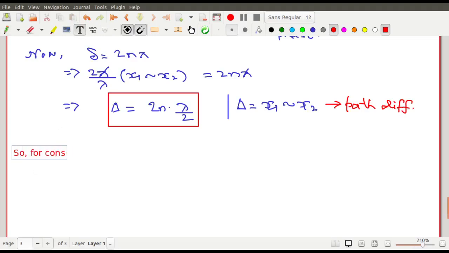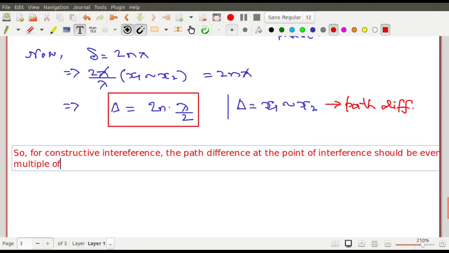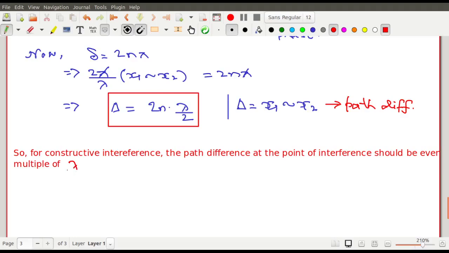So for constructive interference, the path difference at the point of interference should be an even multiple of lambda by 2. The path difference should be an even multiple of lambda by 2. Why even multiple?